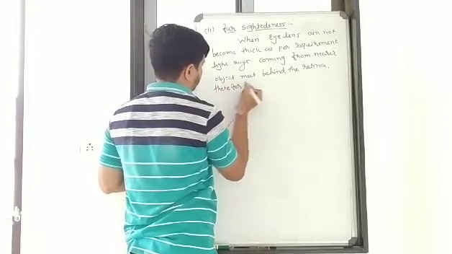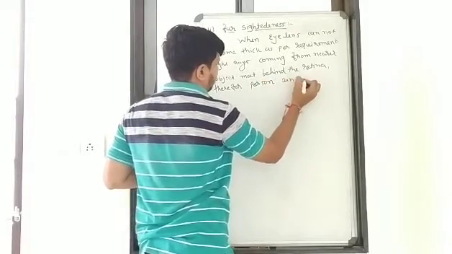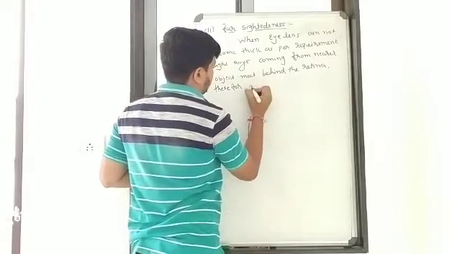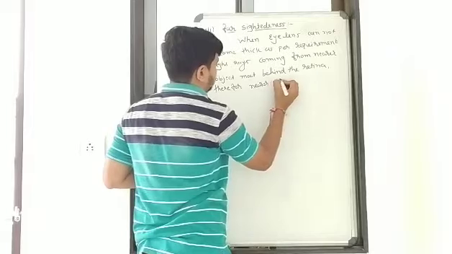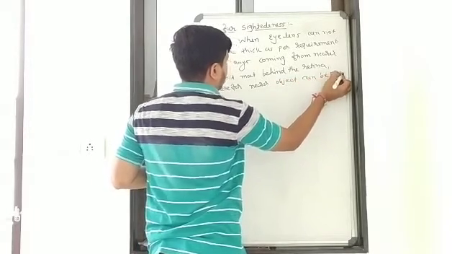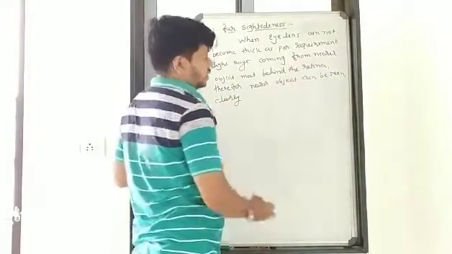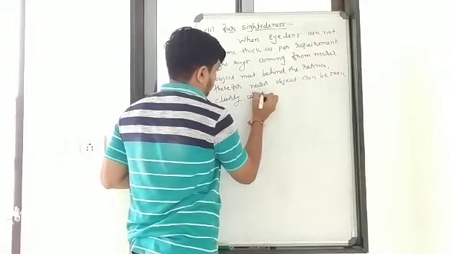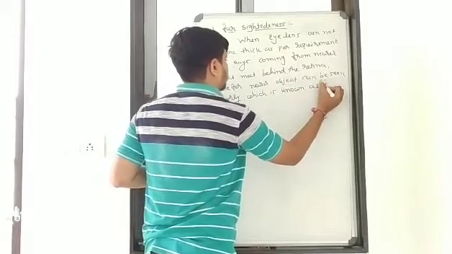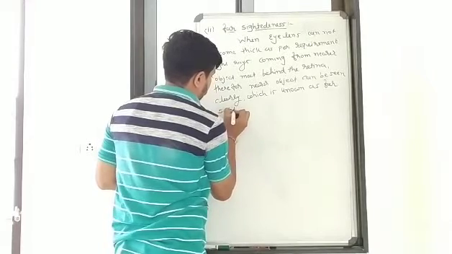Therefore the person cannot see, or the nearer object can't be seen clearly, which is known as farsightedness.